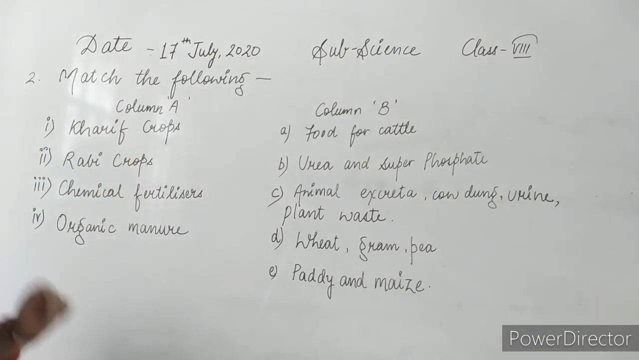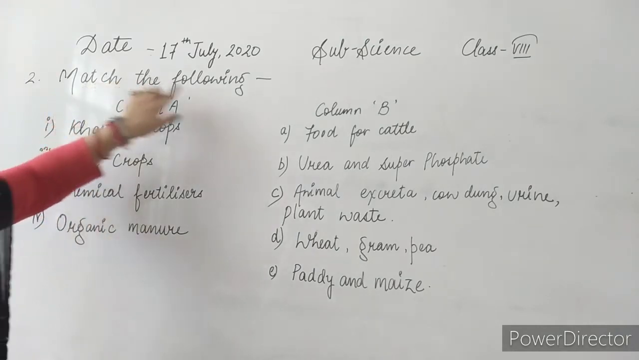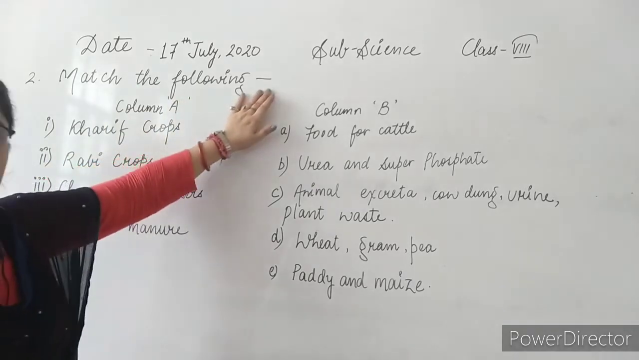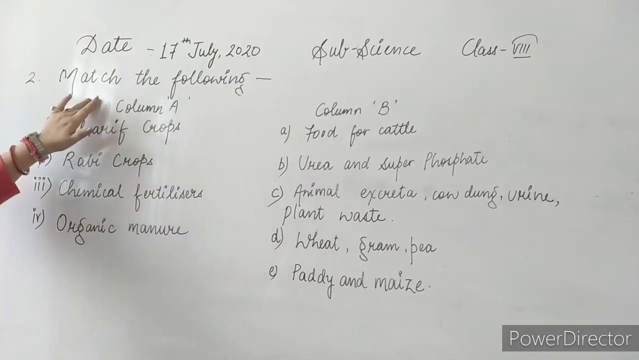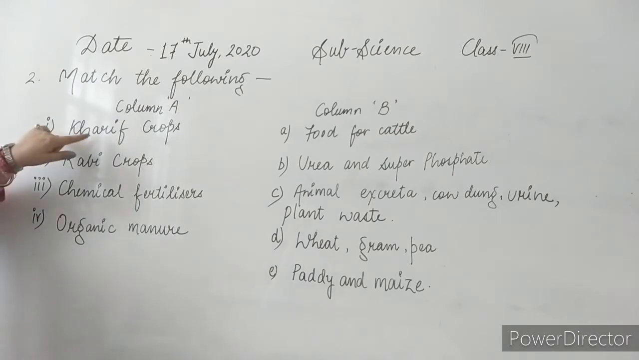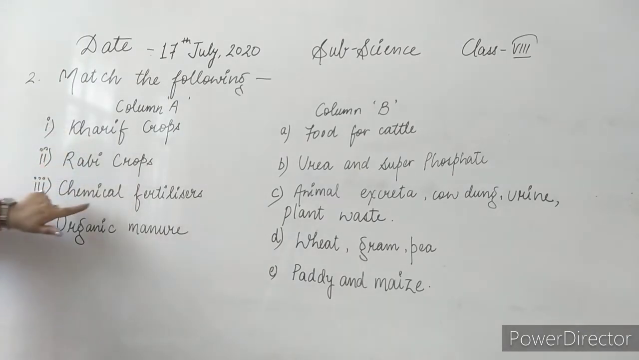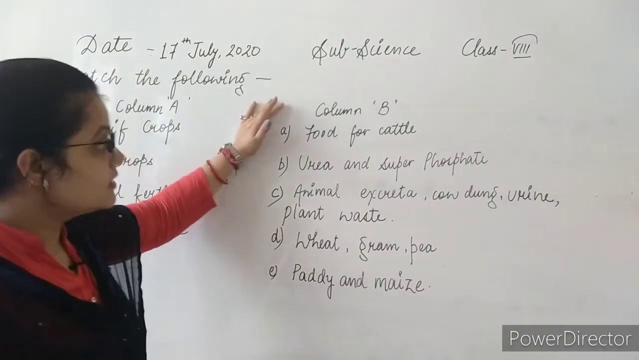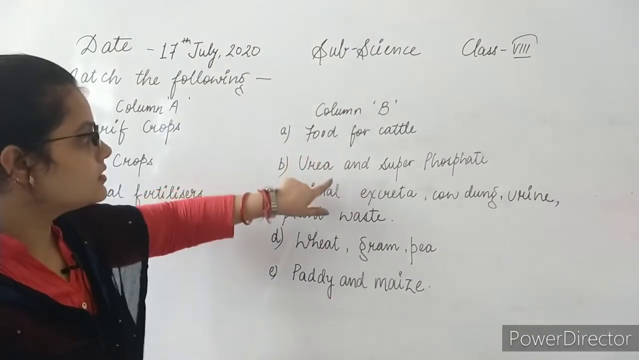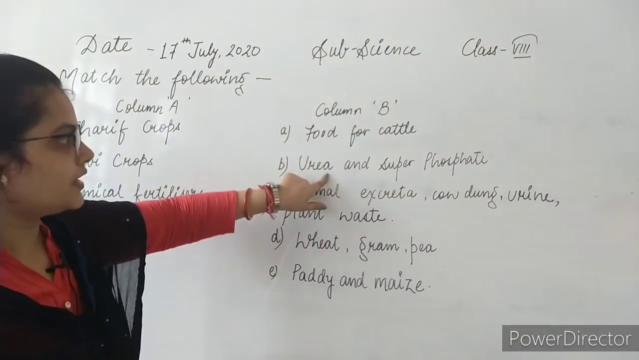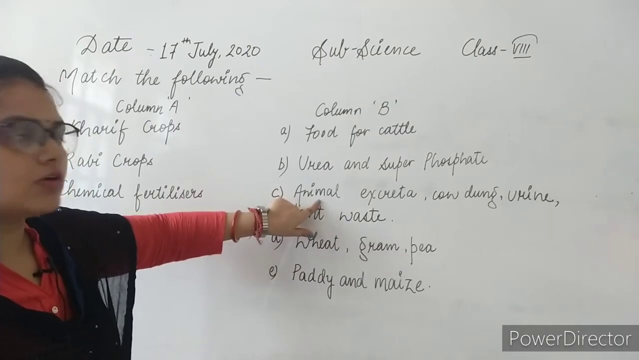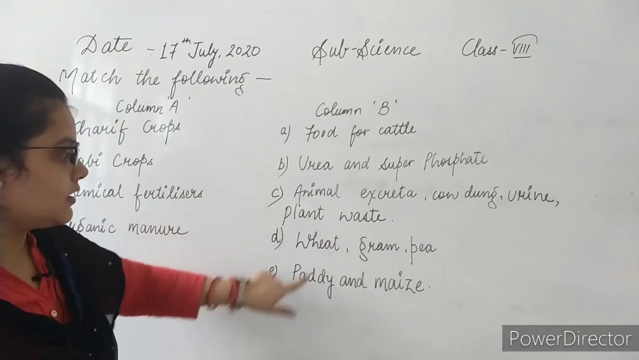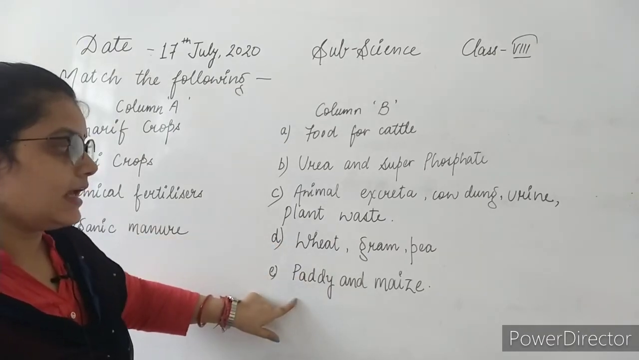Now the second question is match the following. In this match the following, column A and column B are given. In column A, 4 points are there: Kharif crops, Rabi crops, chemical fertilizers and organic manure. In column B, the first is food for cattle, then urea and superphosphate, animal excreta, cow dung, urine, plant waste, then wheat, gram and pea, and the last one is paddy and maize.